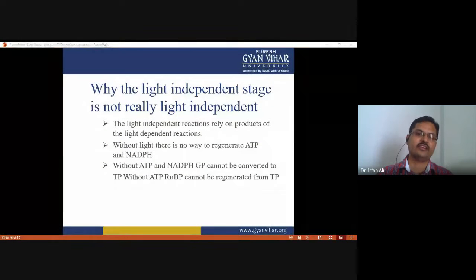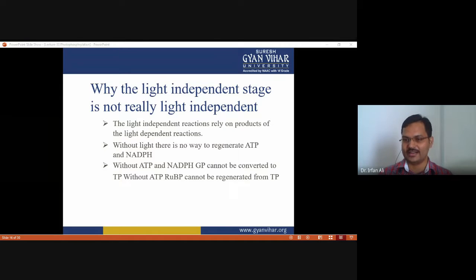So, the question is: why is the light independent stage not really light independent? Because the light independent reaction relies on the products of the light dependent reaction. Without the products of the light dependent reaction, the light independent reaction cannot proceed. That's why without light, there is no way to regenerate ATP and NADPH. When the ATP and NADPH are used up in the Calvin cycle, they must be regenerated by the light dependent reaction. When these molecules are regenerated, the Calvin cycle continues. Otherwise, it cannot continue. It may slow or stop.